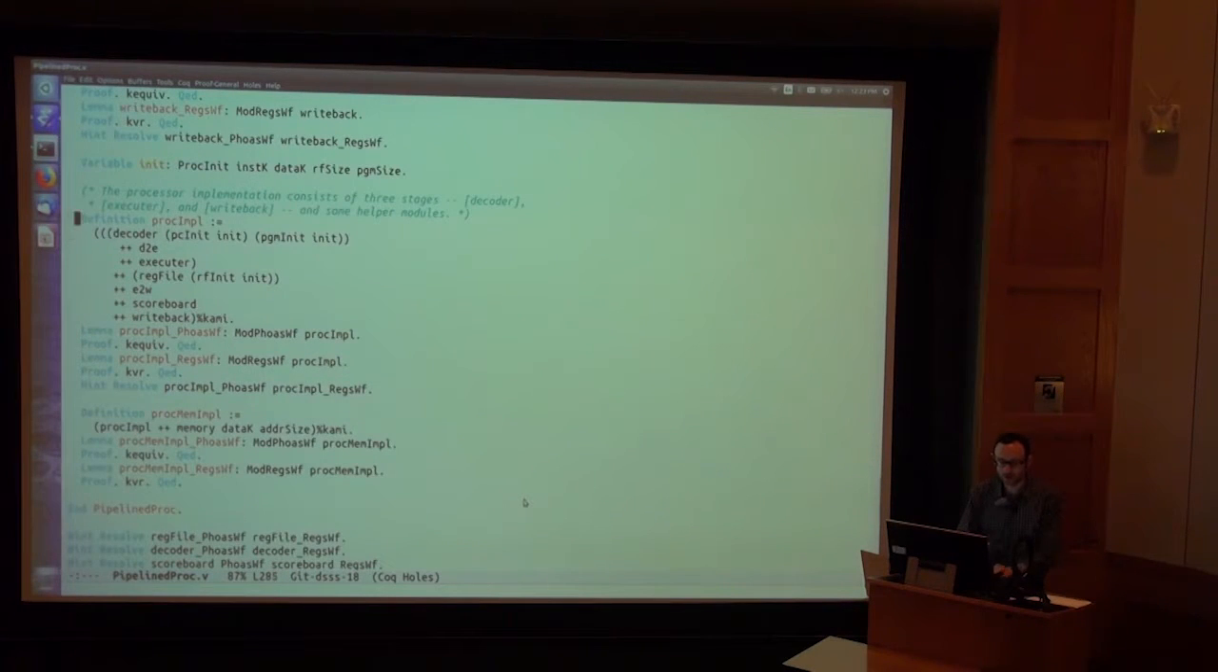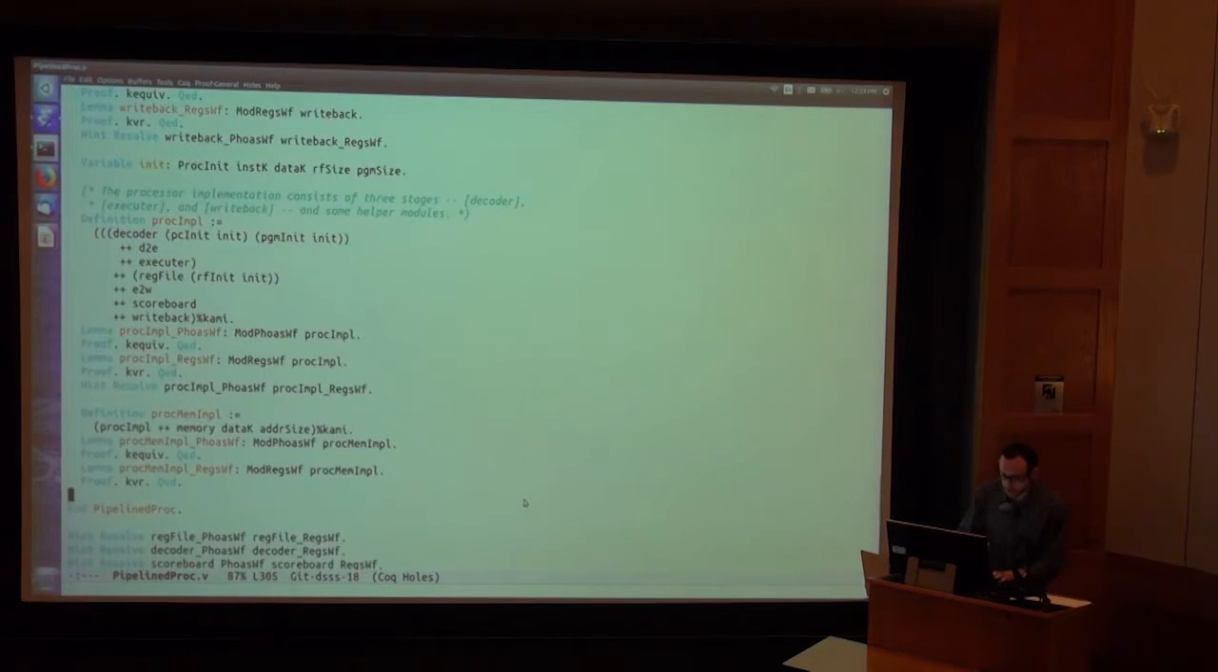So putting these all together, we have the decoder and the executor and the FIFO between them, the register file, the queue going into the write back itself, the scoreboard. All these get plugged in here. This is our overall implementation. Add in the memory and we have the whole system, not just the processor implementation.